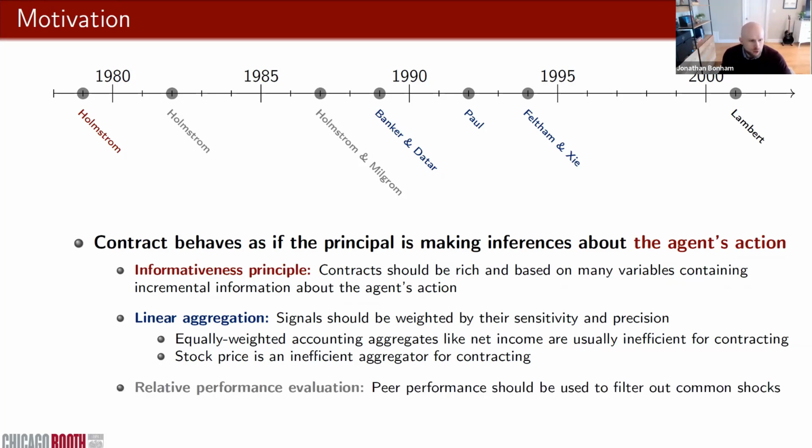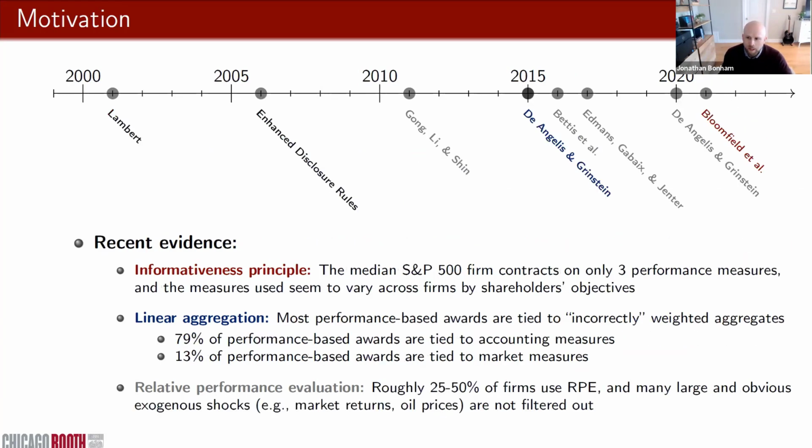In the next section, Lambert talks about relative performance evaluation, pointing out that even though the agent can't control peer performance, it may still be useful in the contract to help us filter out common shocks and obtain sharper inferences about the agent's action. So I'll stop there in terms of implications and turn now to recent evidence that provides perhaps some support, but perhaps some mixed support for these central predictions in agency theory.